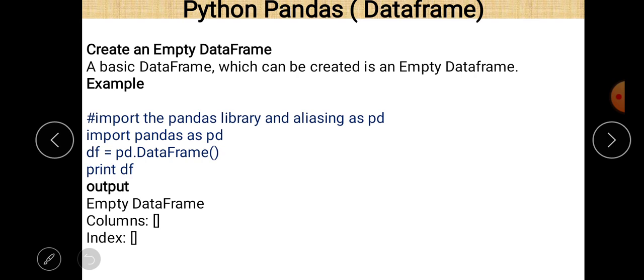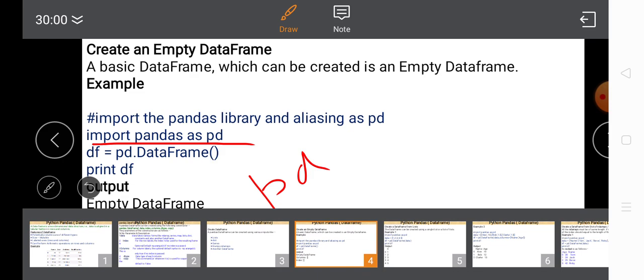Okay, so whenever you want to use a data frame, just write import pandas as pd always. And whenever you want to access any method related to the pandas library, just write pd, then put the dot operator and then the name of the method.